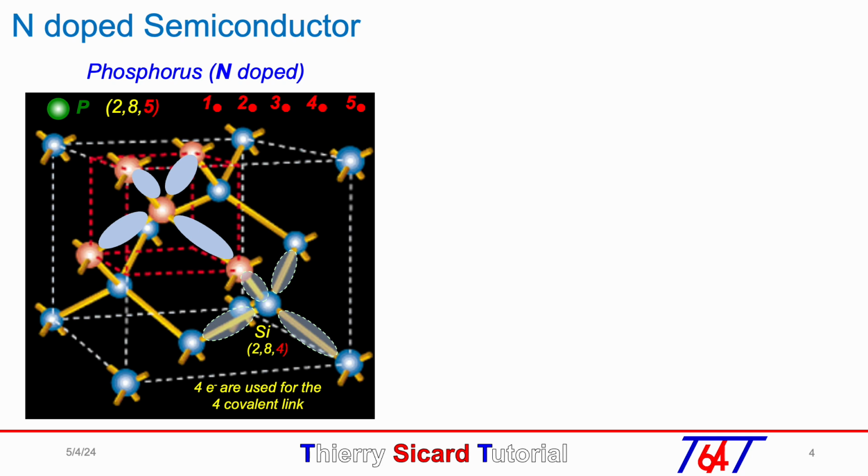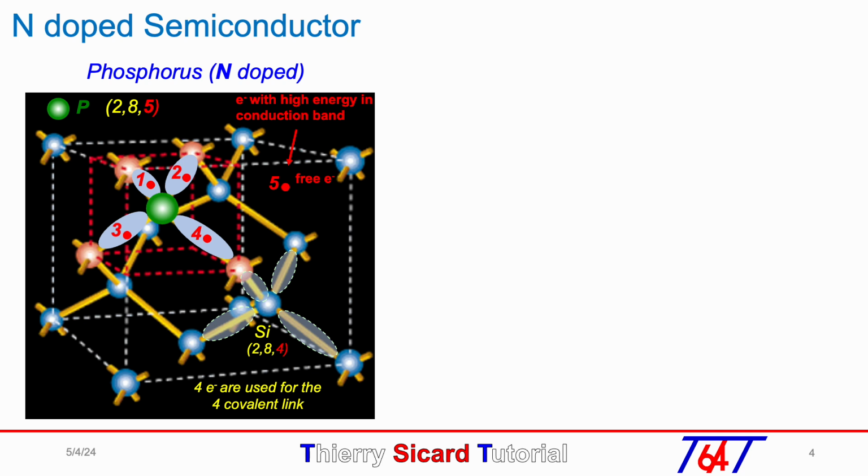If one silicon atom is replaced by a phosphorus atom in the crystal, of the 5 electrons, 4 will be used for the 4 covalent links, and the 5th one cannot participate in the covalent link, so it is free and can move in the crystal and participate in the electric current in the conduction band.